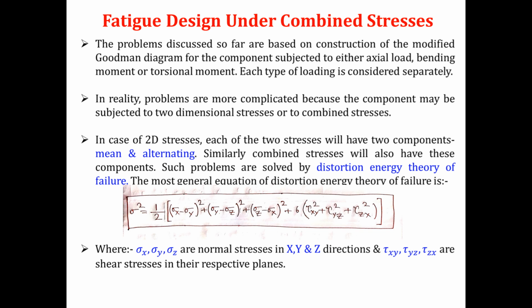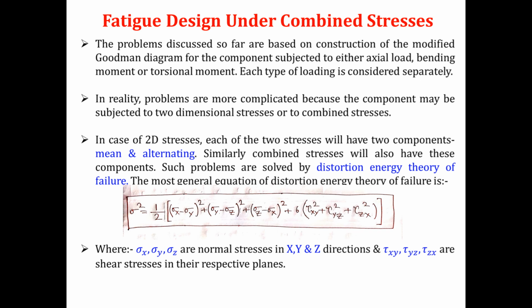Now if you read the first point, it is very clear that the problems we have discussed so far are based on construction of the modified Goodman diagram for a component subjected to either axial load, bending moment or torsional moment separately. But if you take real-time, industry problems, it is not necessary that the component will be subjected to only bending load, torsional moment or axial load.